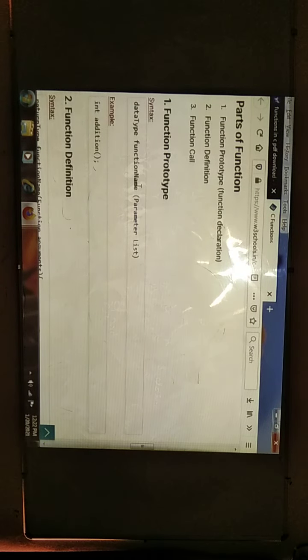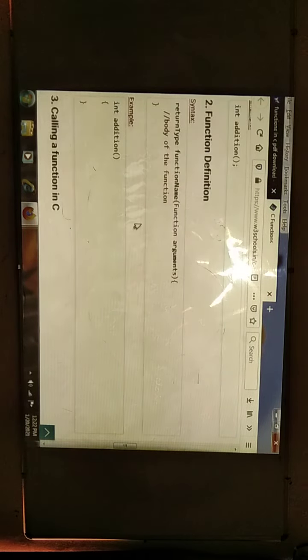Next we can see the function definition. How to write the function definition? First use the return type, then the function name, then we write the function arguments, and an open curly brace and a closing curly brace. Inside, we can write a single statement or multiple statements. This is the function definition.